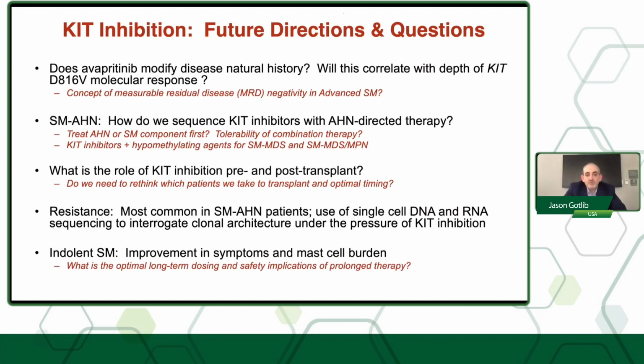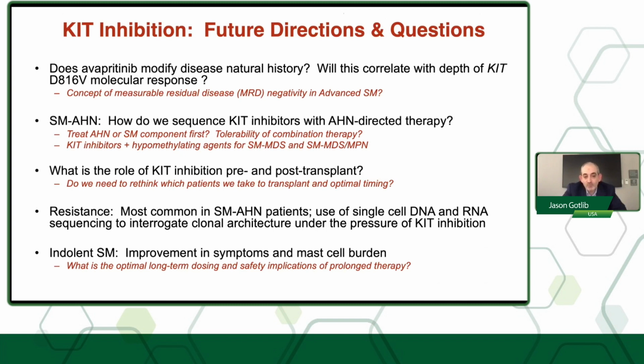So just some future directions and questions. I talked about the issue of whether avapritinib modifies disease natural history. It is quite possible. And one question is whether the depth of KIT molecular response will somehow influence this disease natural history. I don't think that's a question that we really know at this point. And maybe we should start having the conversation about analyzing MRD in patients with advanced mast cell disease with drugs like avapritinib. For SMHN, we're now at a point where we're starting to talk about how do we use a KIT inhibitor with an AHN-directed therapy. Do you treat the SM component first or the AHN component first? How do you combine such therapies?